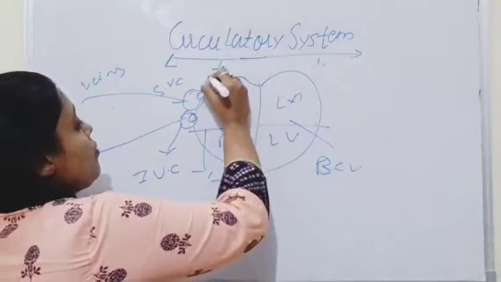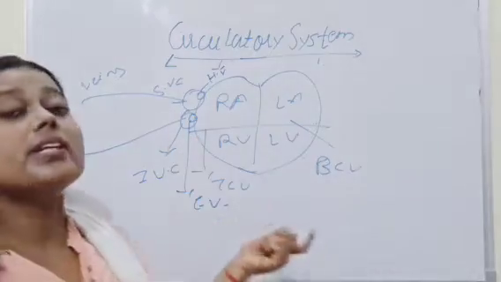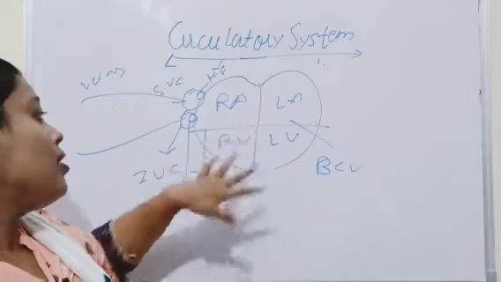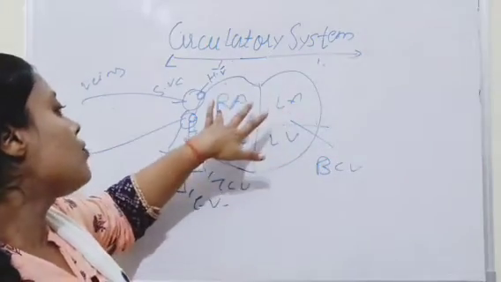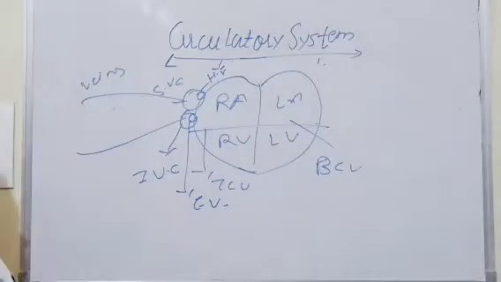One is the Thebesian valve and the other is the Eustachian valve. Why are these valves present? They are present to prevent the flow of blood from the right auricle back into the veins of the whole body.